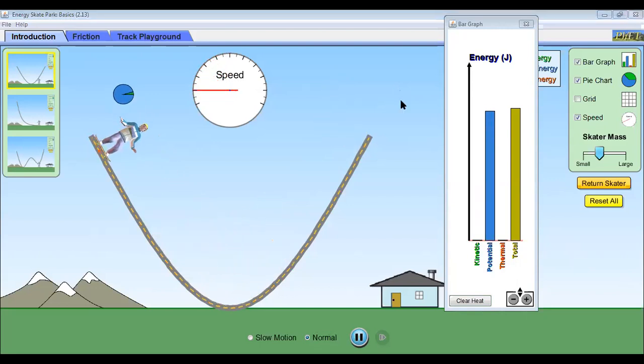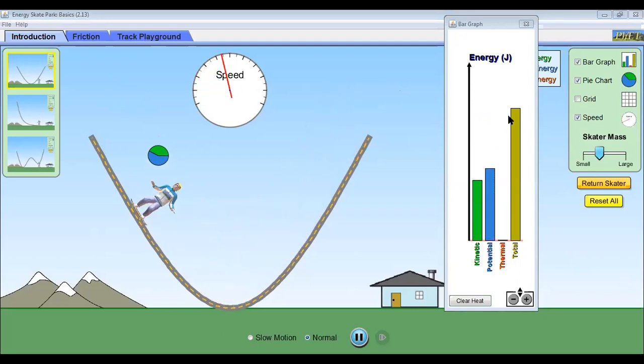So definitely, I will show you that. I will decrease the mass of the skater and you will find the difference. Okay, so can you see this?